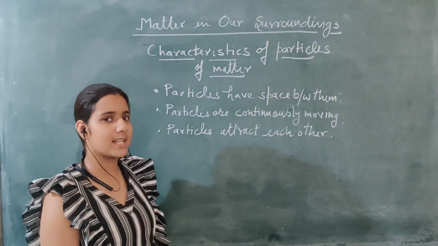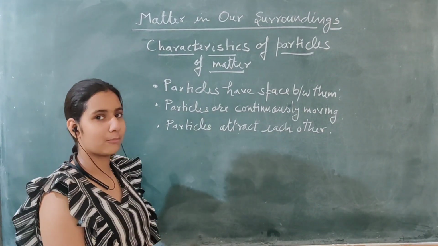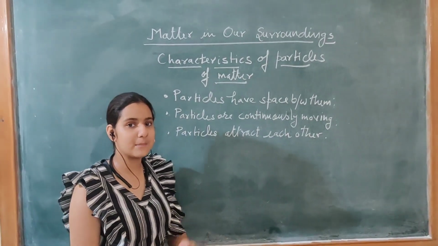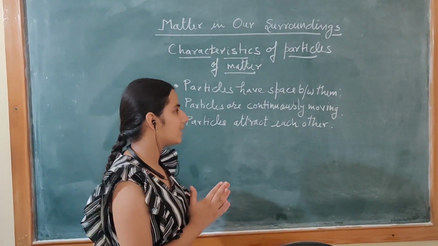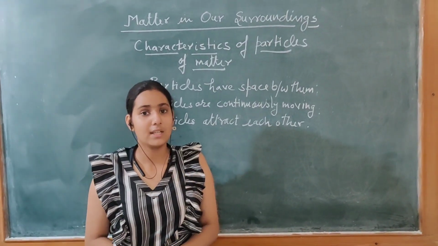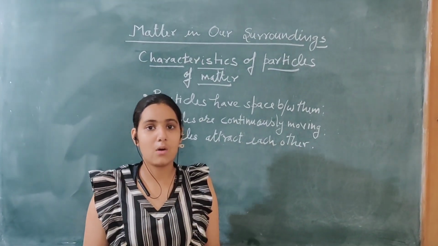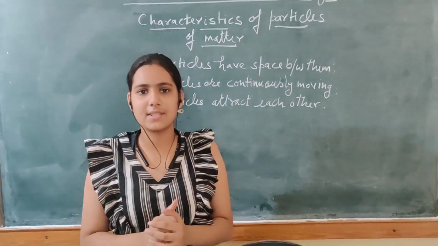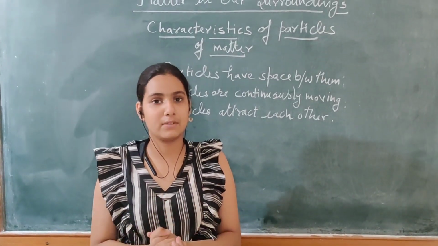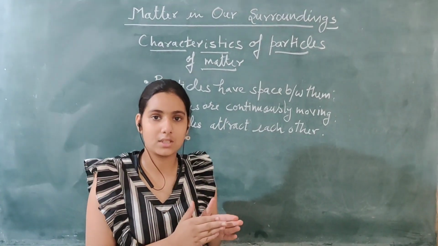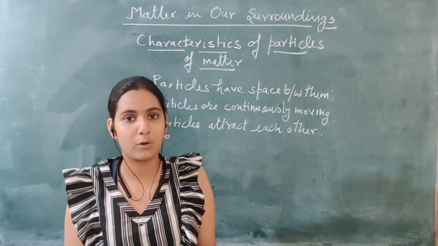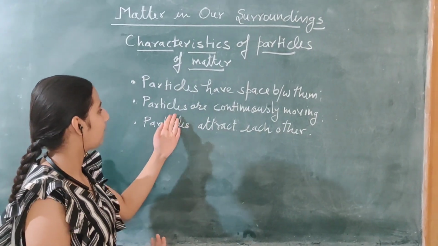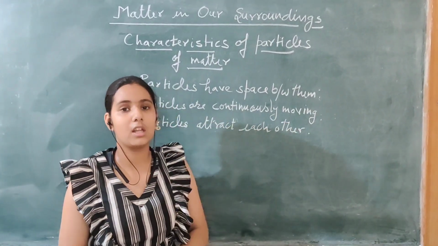The first characteristic of particles of matter is that particles have space between them. We have studied in our first activity of salt and water that the salt dissolves between, or occupies the space of, the particles of water. So this shows that particles of water have space between them. That's why the particles of sugar dissolve in the particles of water. The next characteristic of particles of matter is that particles are continuously moving.